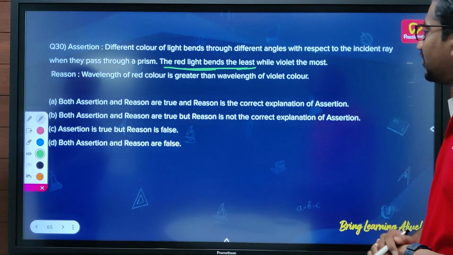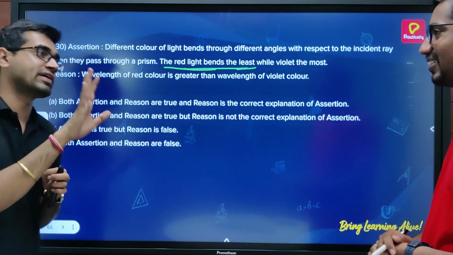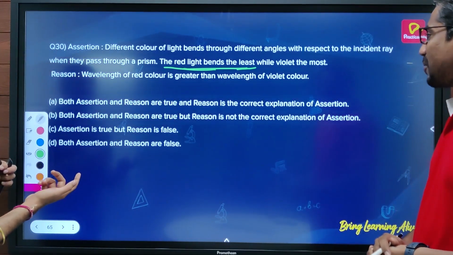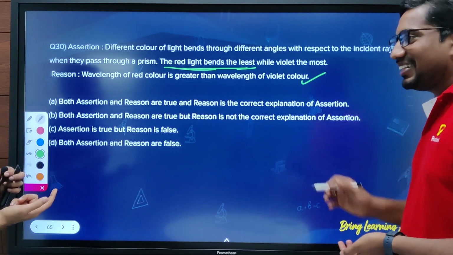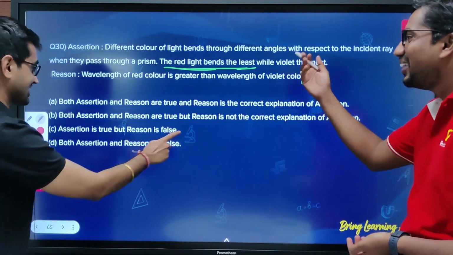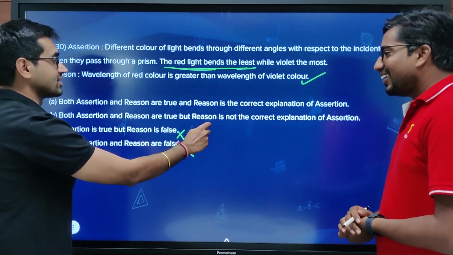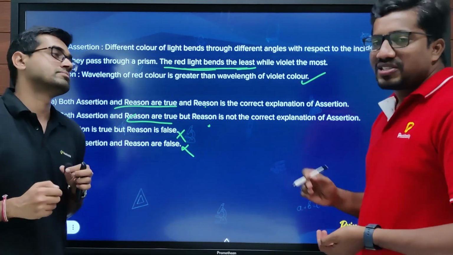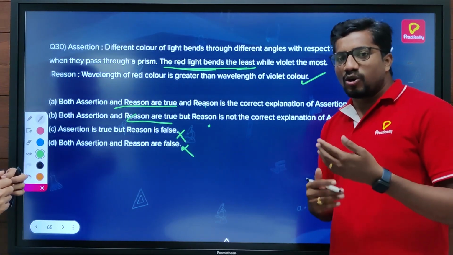Reason: the wavelength of red color is greater. I know that the wavelength of red color is greater, 1.8 times that of blue. Obviously, so the reason is true. Both assertion and reason are true. Now, in this case, we can talk about dispersion.